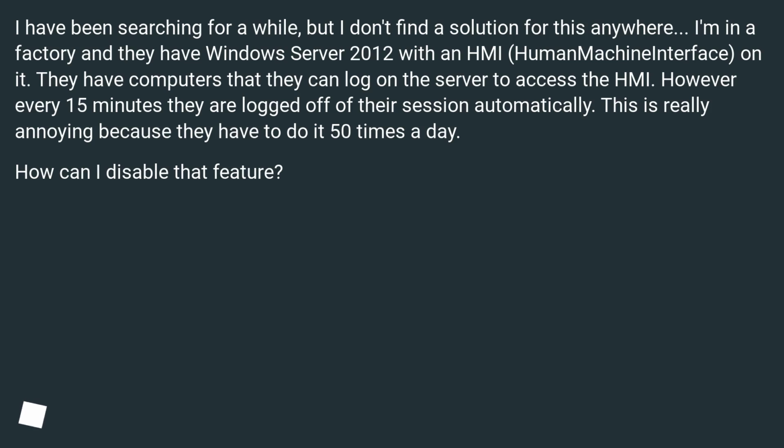I'm in a factory and they have Windows Server 2012 with a human-machine interface on it. They have computers that they can log on to the server to access the HMI. However, every 15 minutes they are logged off of their session automatically. This is really annoying because they have to do it 50 times a day. How can I disable that feature?